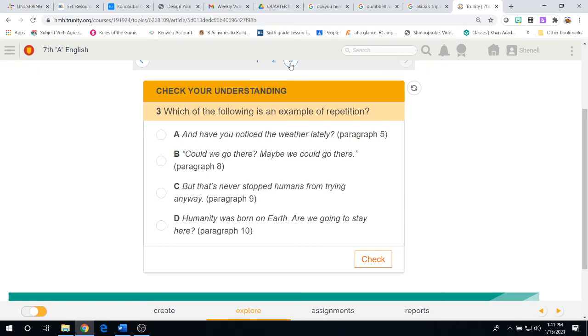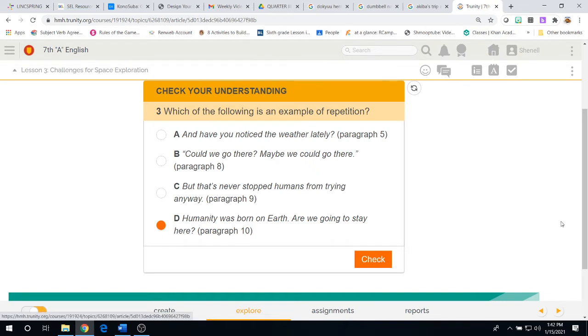Which of the following is an example of repetition? A, and have you noticed that weather lately? Paragraph 5. B, could we go there? Maybe we could go there. Paragraph 8. C, but there's never stopped humans from trying anyway. Paragraph 9. And D, humanity was born on Earth. Are we going to stay here? Paragraph 10. Again, once you're done, hit the check button and then scroll up and hit this check button.